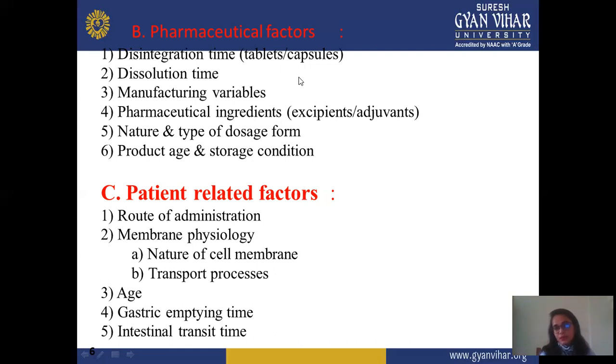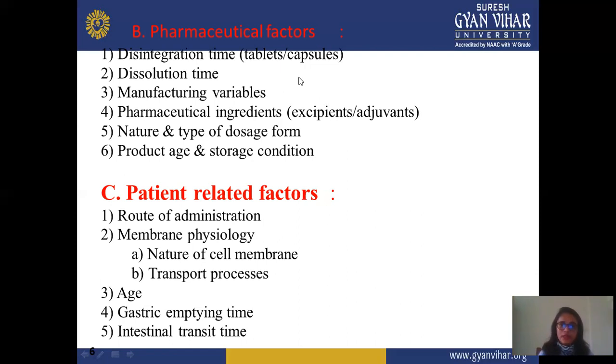And suppose you're preparing a liquid type of formulation or liquid solution formulation, then in this case there's no need to check the disintegration and dissolution time. But in this condition, you check the compatibility or container interaction with your formulation, or any excipient interacting with any other excipient. So according to dosage form, you select a particular excipient or condition of your formulation.